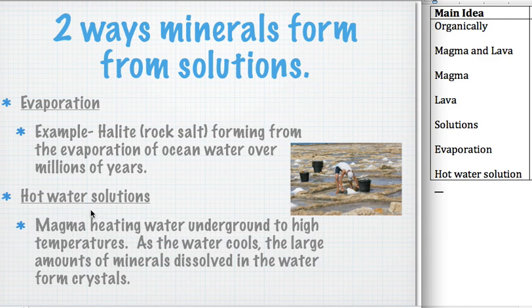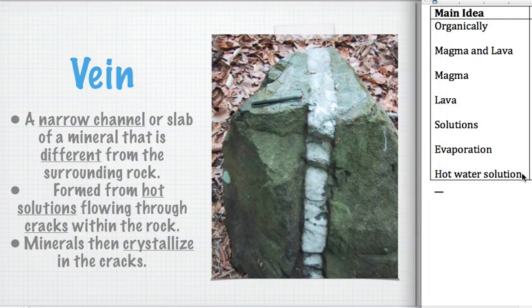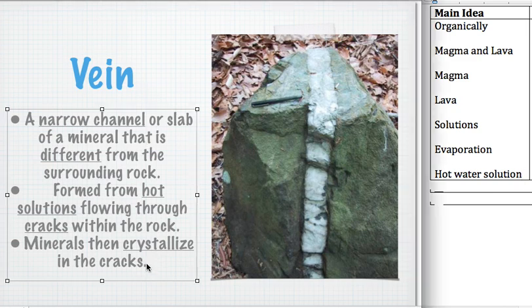And these hot water solutions can lead to some pretty cool stuff underground. First thing you can get is something called a vein. All right, so these are two things that are made from a hot water solution. So we'll kind of leave that as our main idea because these form from that. So a vein is a narrow kind of crack in the rock that's very different from the surrounding rock, right?